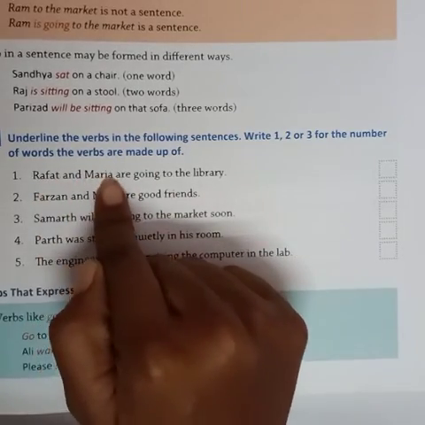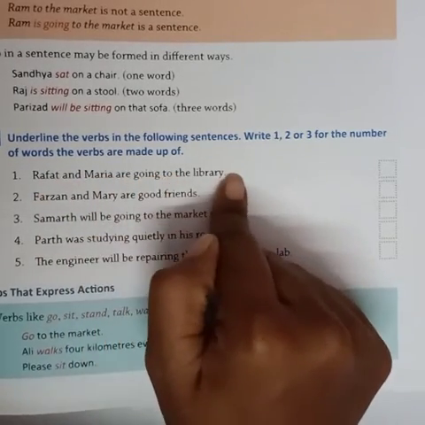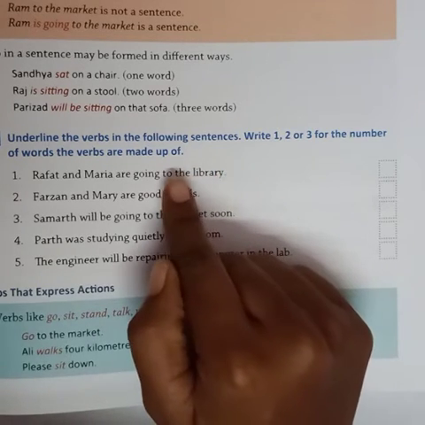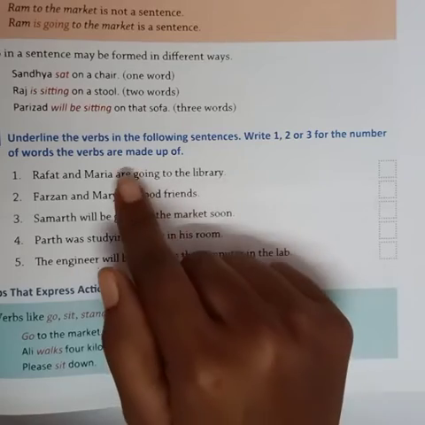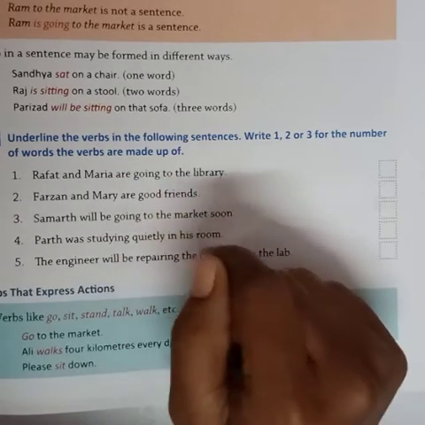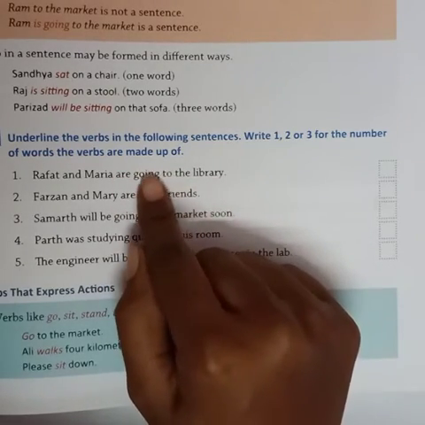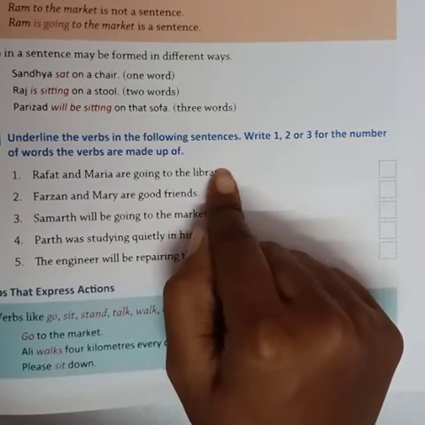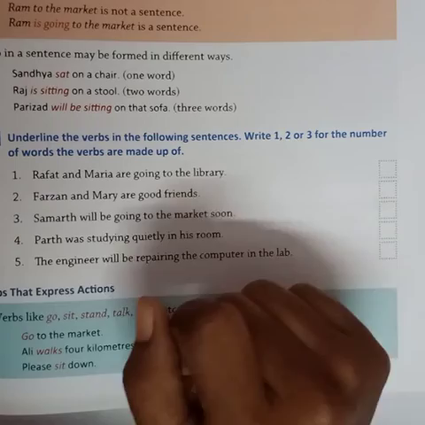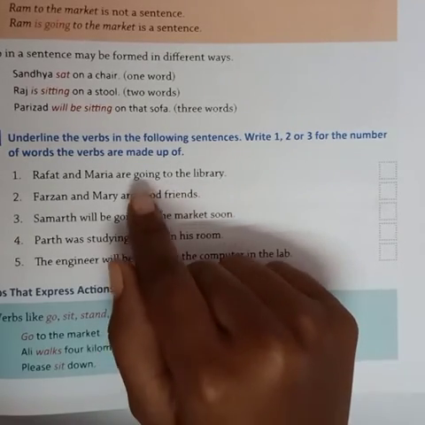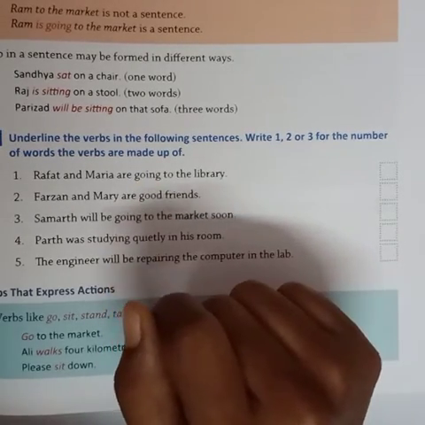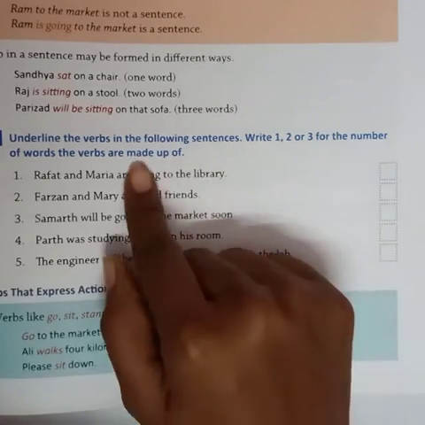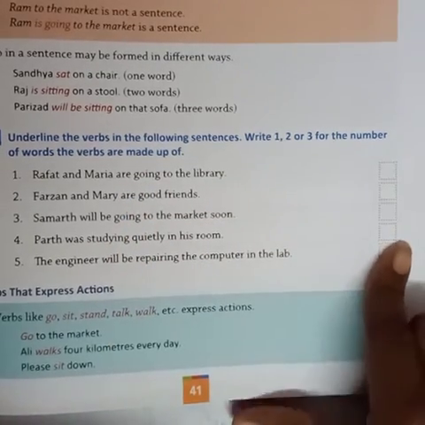Rafat and Maria are going to the library. Are going is the verb. It completes the sentence. Going to the library. So only one verb is there. ऐसा आपको numbers यहाँ पे लिखने हैं.